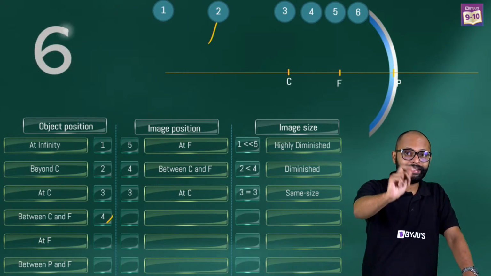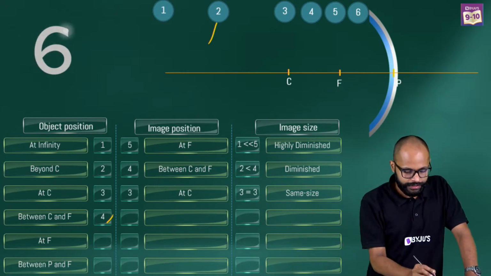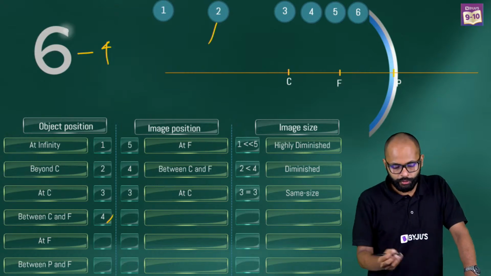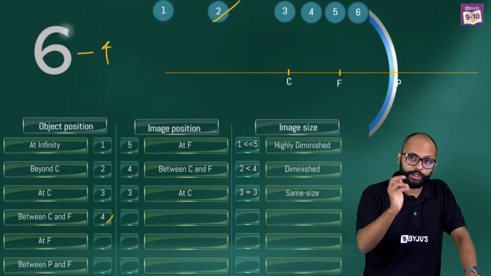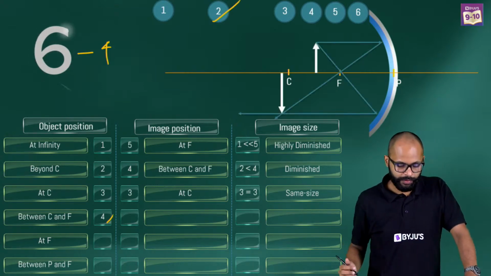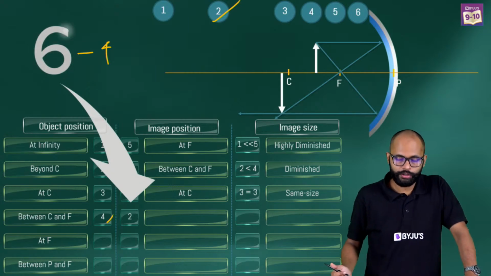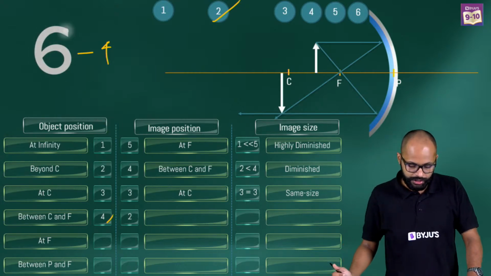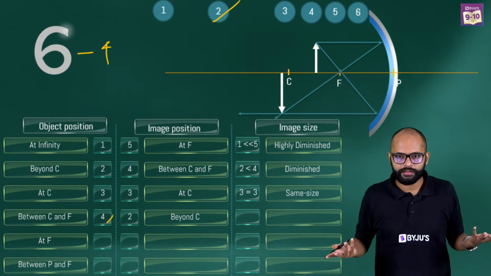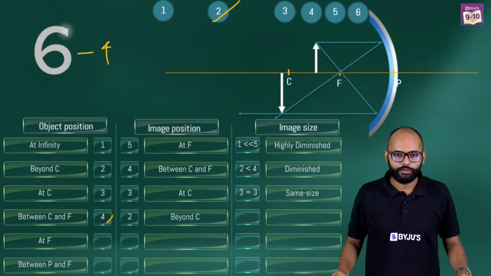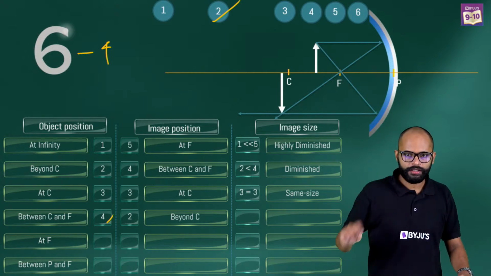Now you want to find the image position. Same thing. 6 minus 4, we get 2, means the image is going to be beyond C. Right? 6 minus 4, you get what? You get 2, and means the image is going to be beyond center of curvature. Correct? True. Hai na? Beyond C.